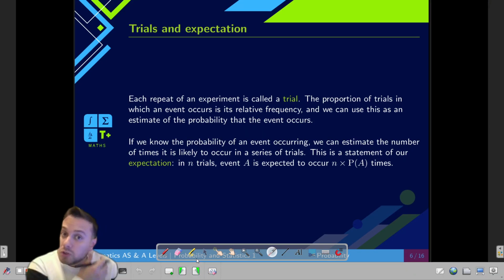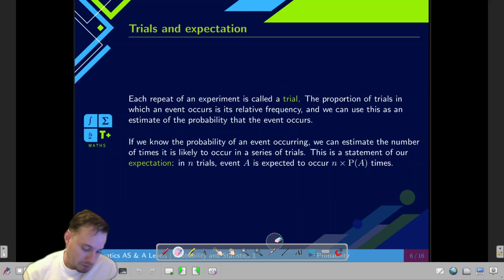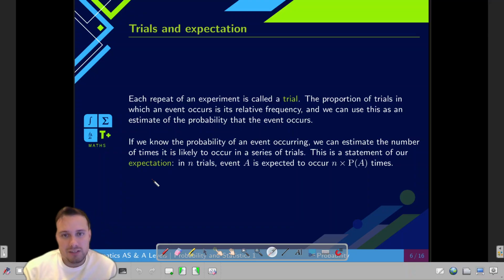Finally, the last thing I want to mention in this particular topic is what we call trials and expectation. Each repetition of an experiment is what we call a trial. And the proportion of trials can be understood as a measurement of frequency. And we can make what we call an expectation by considering the frequency as the probability of the event.